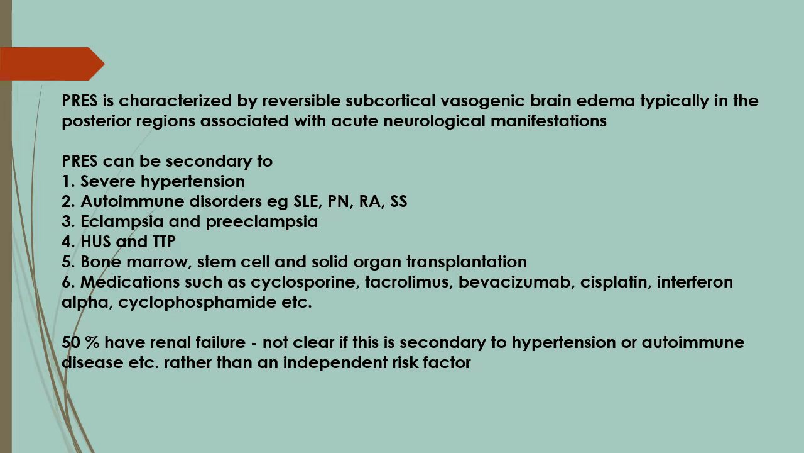PRES can be secondary to severe hypertension, autoimmune disorders like SLE, polyarthritis, etc., eclampsia and preeclampsia, hemolytic uremic syndrome and thrombotic thrombocytopenic purpura, bone marrow stem cell and solid organ transplantation, medications such as cyclosporin, tacrolimus, bevacizumab, cisplatin, interferon alpha, cyclophosphamide, among others. 50% have renal failure. It is not clear if this is secondary to hypertension or autoimmune disease, etc., rather than an independent risk factor.